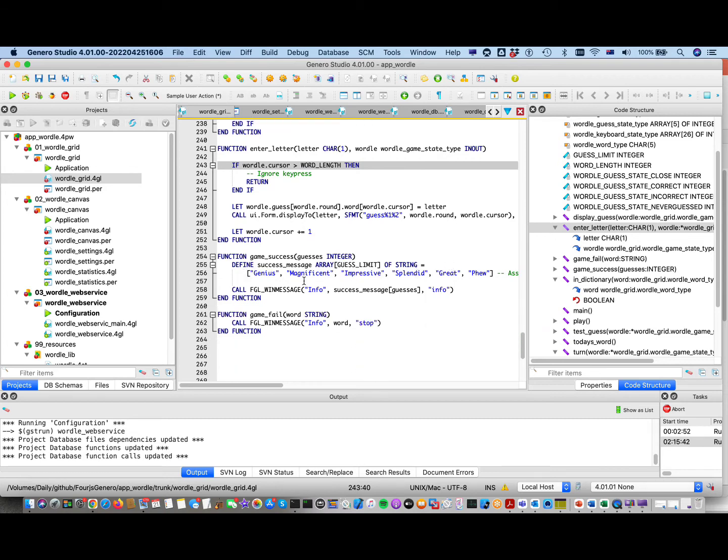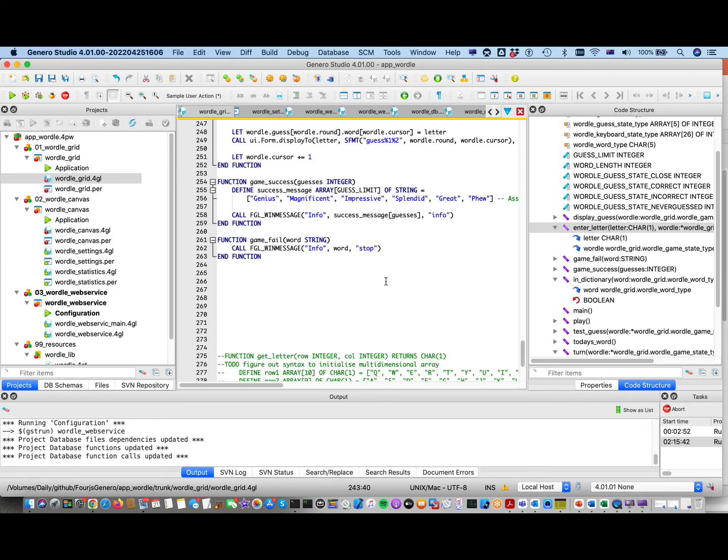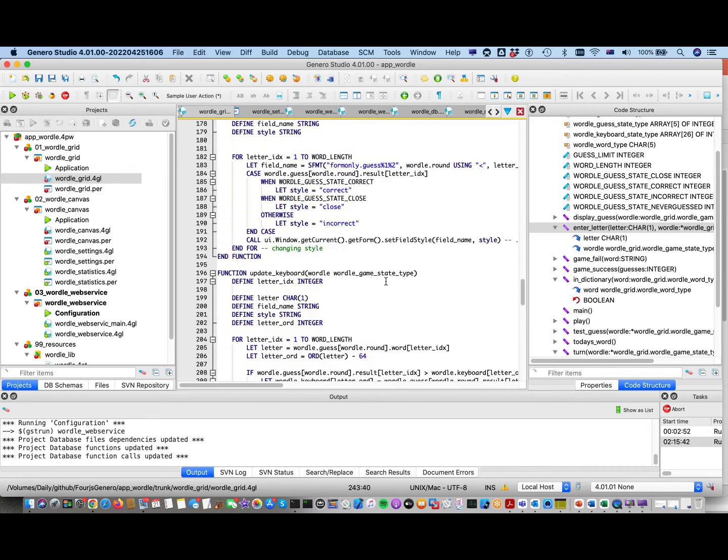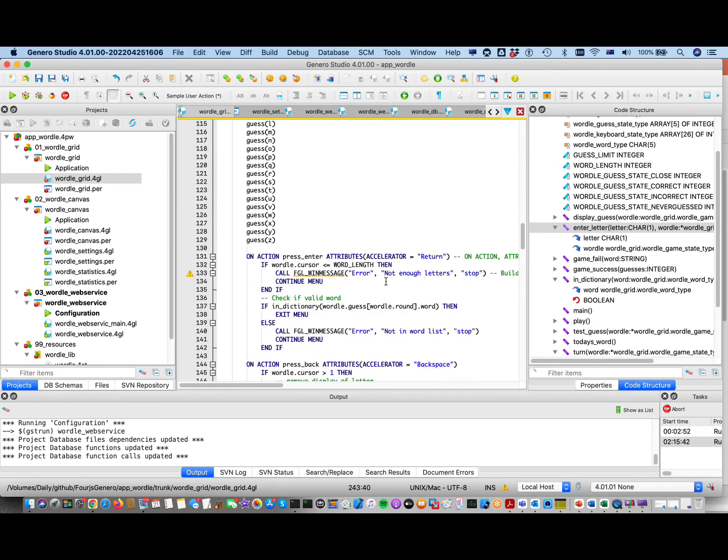This is initializing a variable. So rather than having a line to define a variable, then another line to initialize it, you can set an initial value as part of the define statement. So that's just a quick look through the code and some of the new syntax I've used.